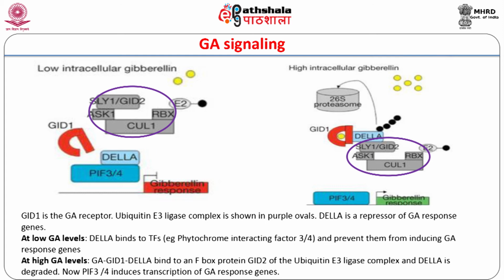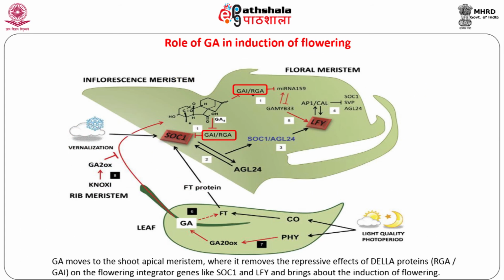Besides PIFs that regulate responses like germination and photomorphogenesis, GA also regulates the activity of other transcription factors involved in plant growth and development.